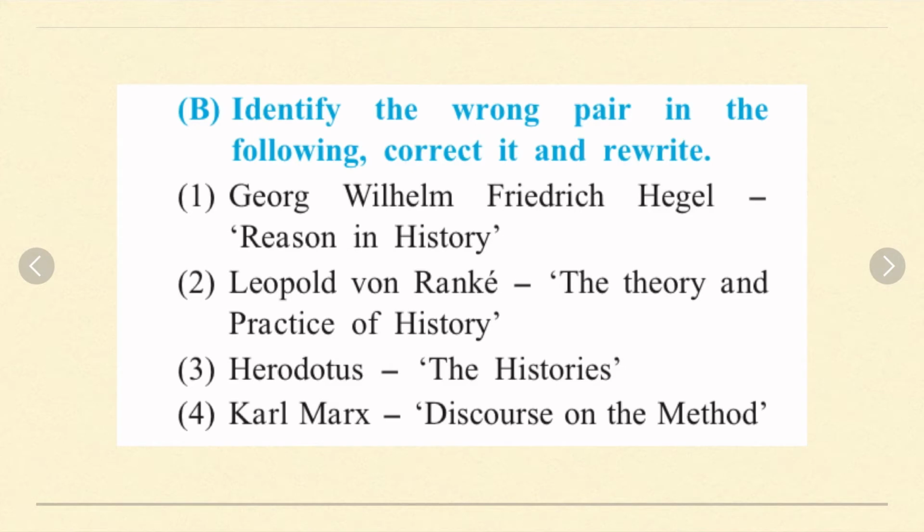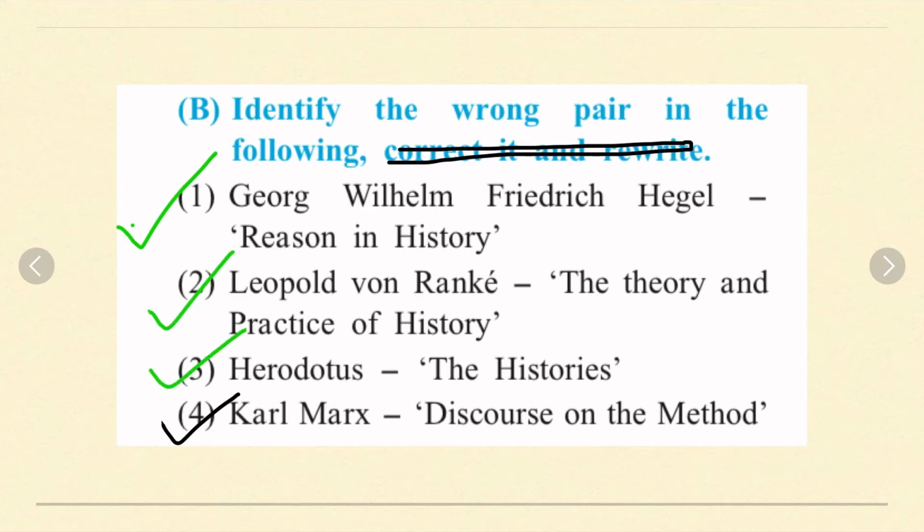This part, like correct it and rewrite, this is cancelled, so it is only identify the wrong pair in the following. So we just have to identify, we do not have to write the correct pair. So the wrong pair over here is Karl Marx, Discourse on Method, because we know that George William Friedrich Hegel has written Reason in History. Leopold von Ranke wrote The Theory and Practice of History. Herodotus, The Histories. Then Karl Marx has written the book Das Kapital.